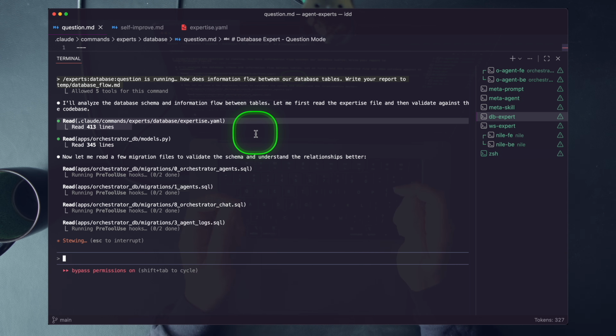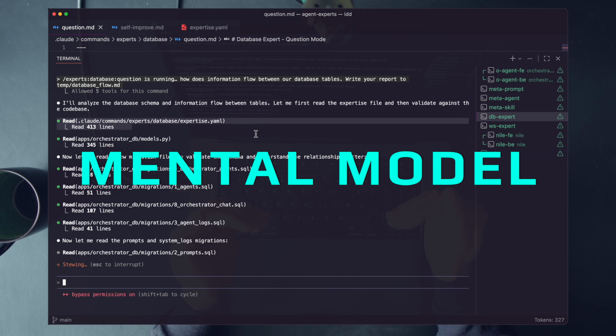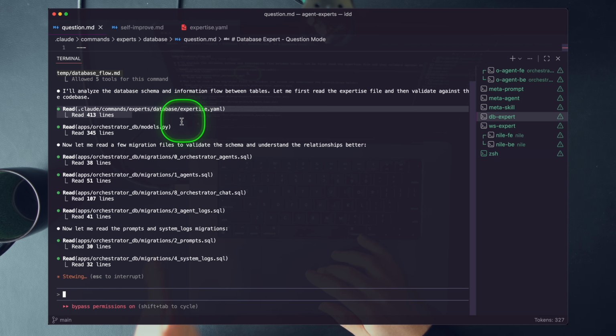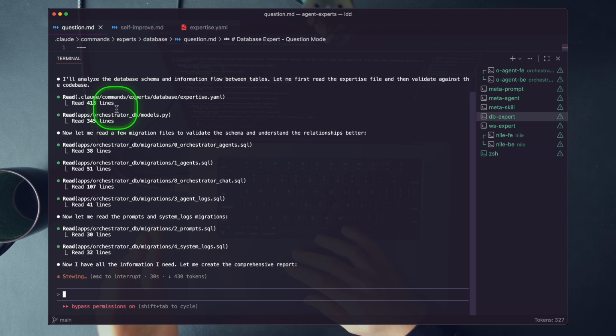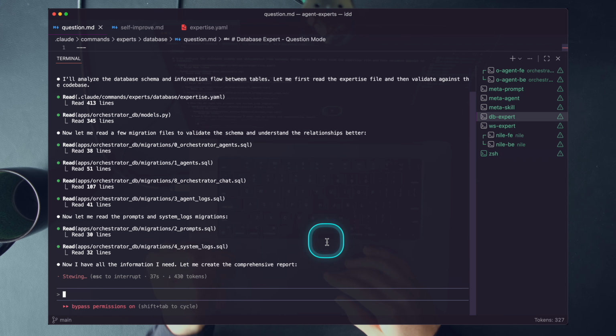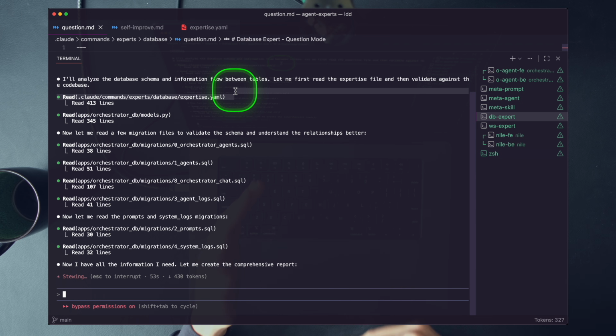Now, what is this? The expertise file is the mental model of the problem space for your agent expert. You can see it first read the expertise file, and then it started comparing its understanding against the actual code. And it did it instantly. It didn't need to go search or find these files. It knew where they were. This is the differentiating factor of an agent expert. It contains a working mental model just like you or I or any engineer on your team would.